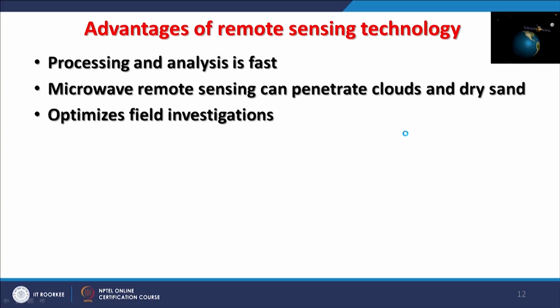It also optimizes field investigations. It can never replace the field investigations. The field work or field investigation, site investigation have to be there, or ground truthing has to be there. But one can plan very well using remote sensing, one can optimize, and one can carry out field investigation at a very fast rate while employing the remote sensing technology, as it is happening in geological mapping or mineral exploration or in civil engineering.